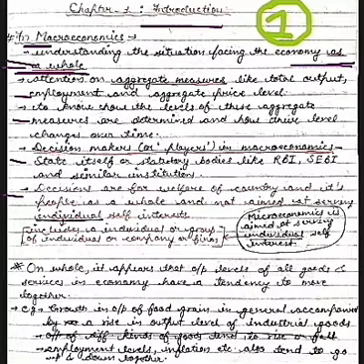Next point, attention on aggregate measures like total output, employment, and aggregate price levels. What do I mean by this? Aggregate measures are used to understand the concepts of macroeconomics, because there should be some measures of a particular thing to understand it completely. So aggregate measures like total output, employment and aggregate price levels are used to understand macroeconomics.